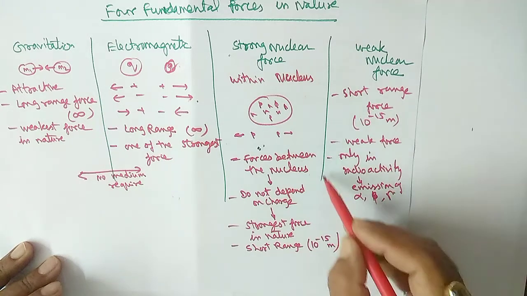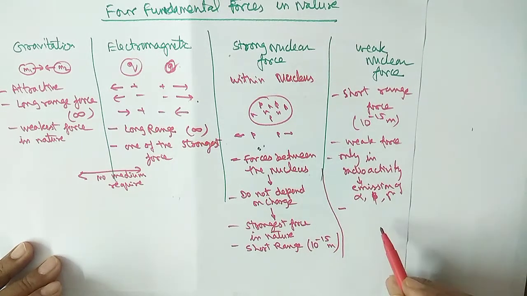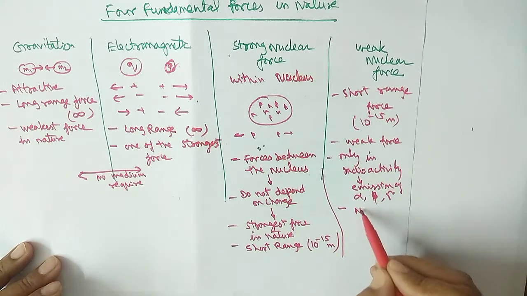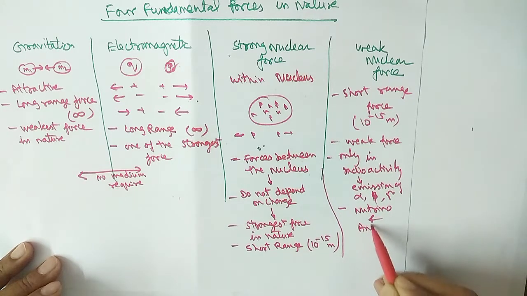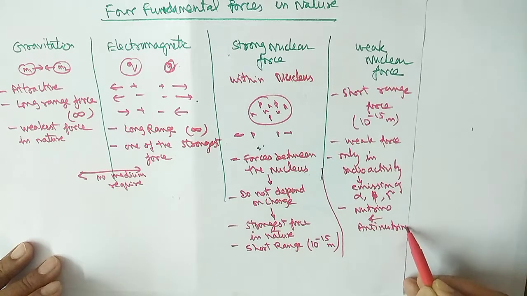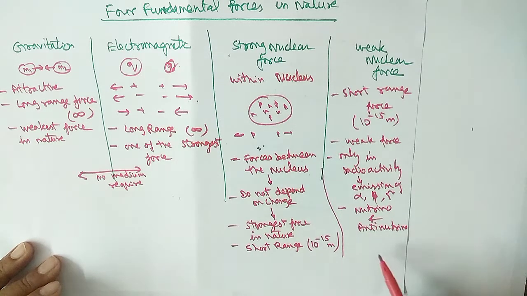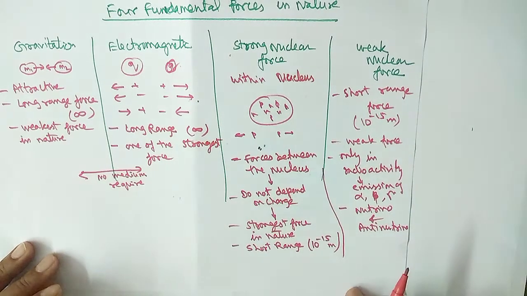And in the emission, the particles that form are the neutrino and antineutrino. You will study about these terms in class 12th. So this is the weak nuclear force.